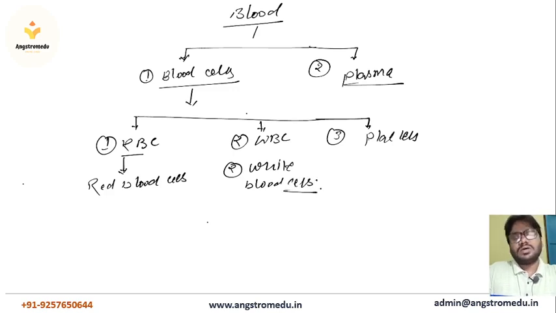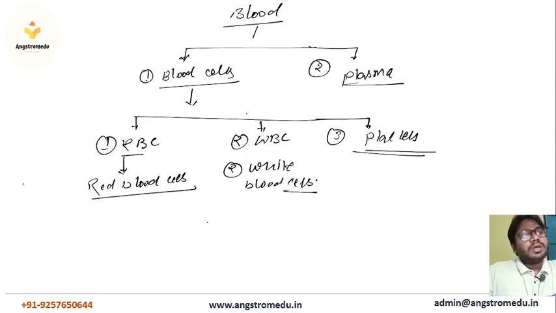You can also say corpuscles: red blood corpuscles or white blood corpuscles. Third one is the platelets.